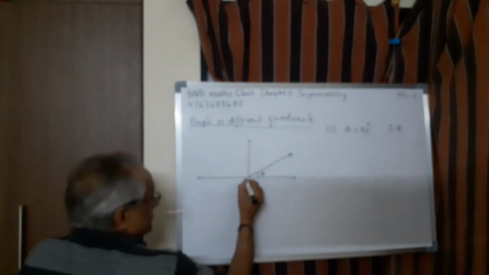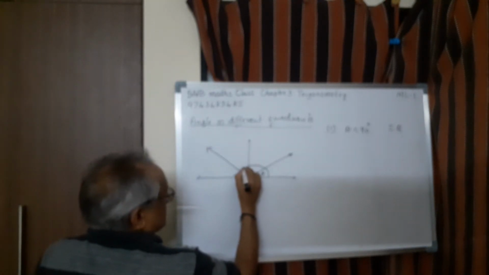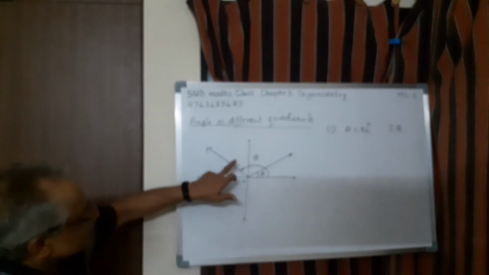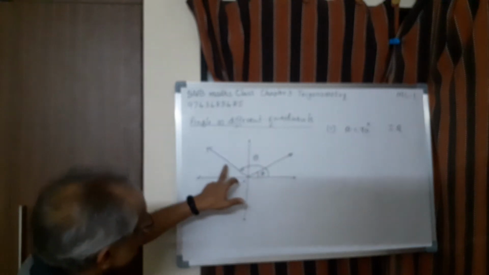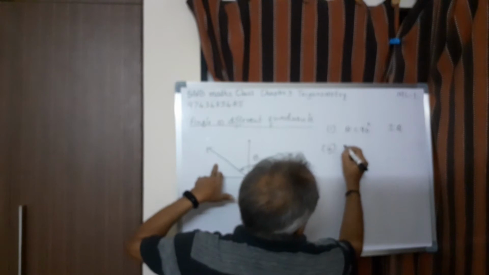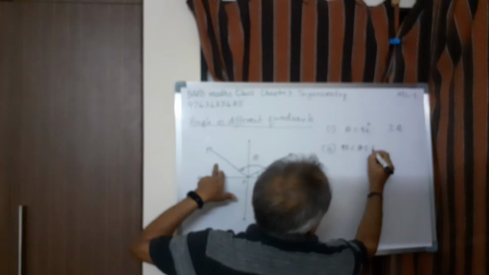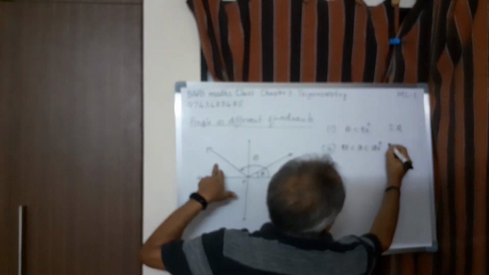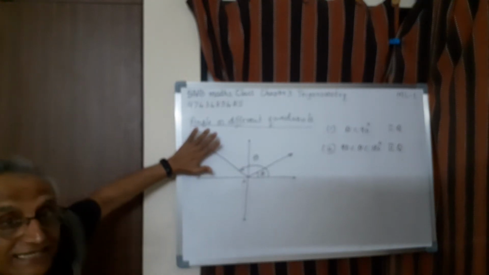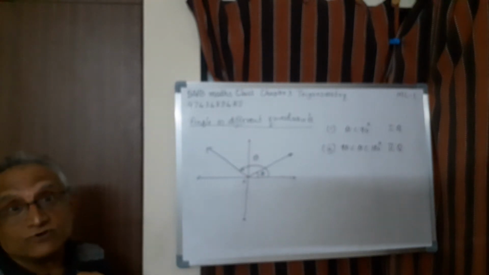Then suppose you rotate this here up to this one. Suppose this is theta. Then see this angle is more than 90, so obtuse angle. So second one is, therefore, theta between 90 and 180 degree. This is in the second quadrant. That means obtuse angle lies in the second quadrant. This understanding of quadrant and its relation with the angle is very important.